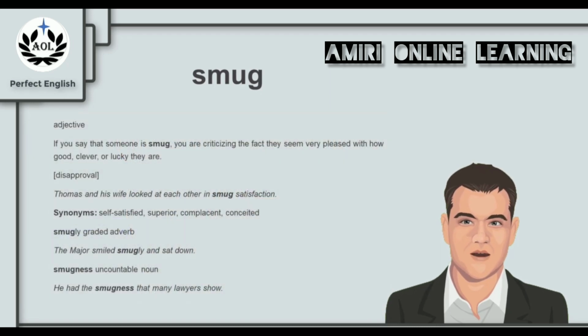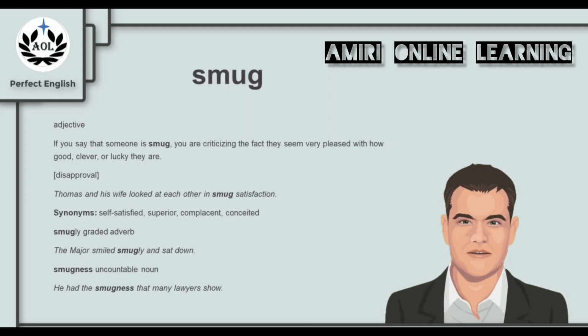And if you say that someone is smug, you are criticizing the fact they seem very pleased with how good, clever, or lucky they are. And this is a negative word. You use it to show your disapproval. For example, Thomas and his wife looked at each other in smug satisfaction. They were very pleased with how good, clever, or lucky they were, but that is not a cool thing to do. And synonyms for smug are the words self-satisfied, superior, complacent, and conceited.